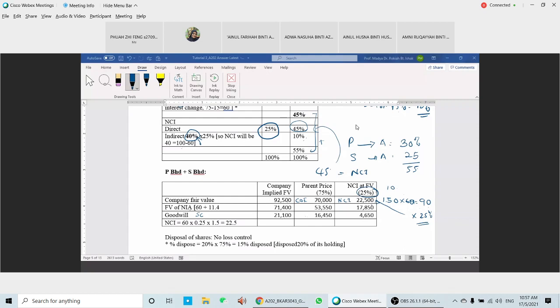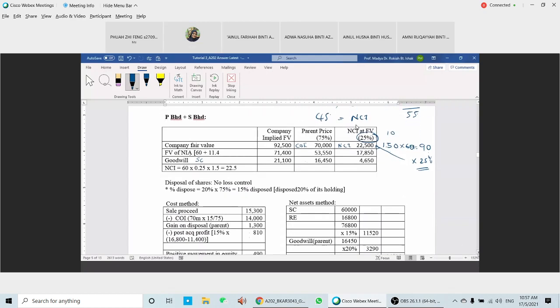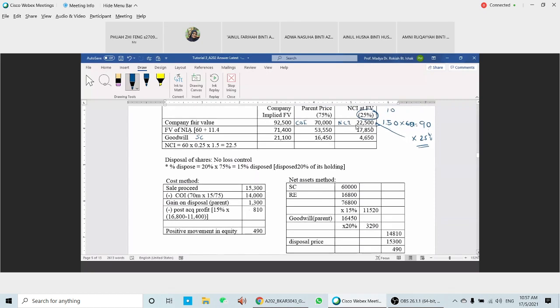Okay, so that is what you have. Then we said that the company disposes of 20% of the shares, so that means they dispose of 15%. So 15%, no loss of control here because you have 75. Now you dispose only 15%, you still have 60%. So you still have control, even though it disposed of 20% of its holdings.